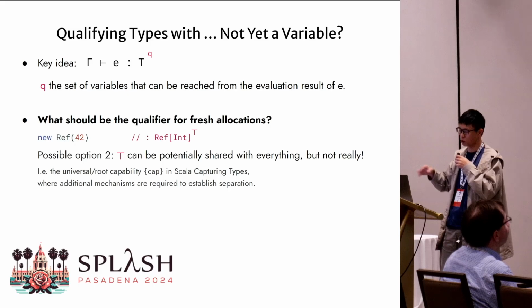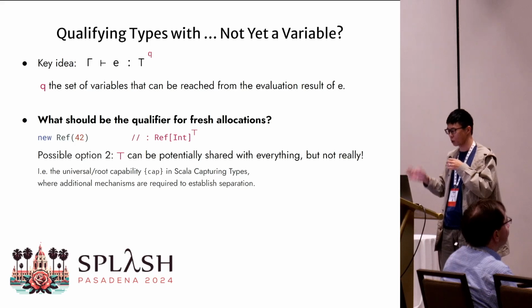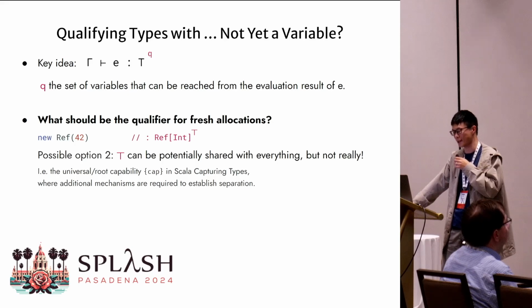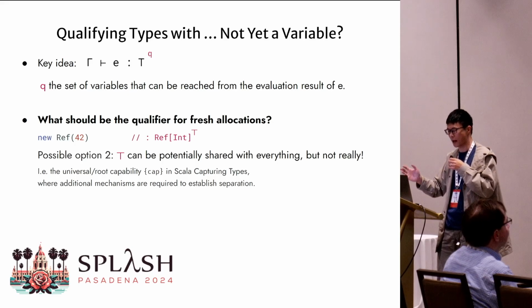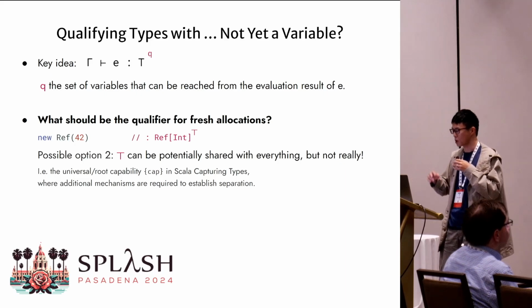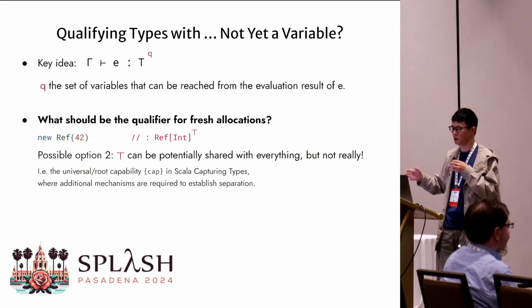Another option is to assign the top qualifier, indicating this value is part of the sharing universe. This is a solution adopted by scalar capturing types, I understand, but the drawback here is that such a top qualifier is also used with all existing values, and thus additional mechanisms are required to establish the concept of separation. For those curious minds, the Degree of Separation work is scheduled to give a talk tomorrow.